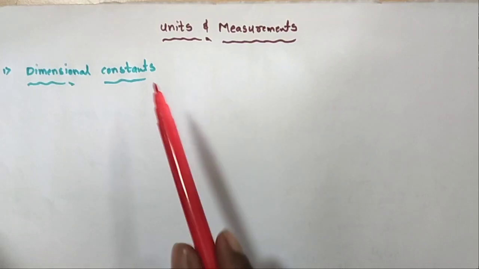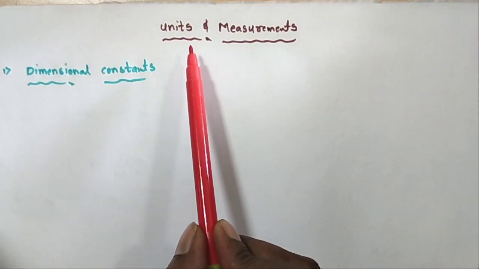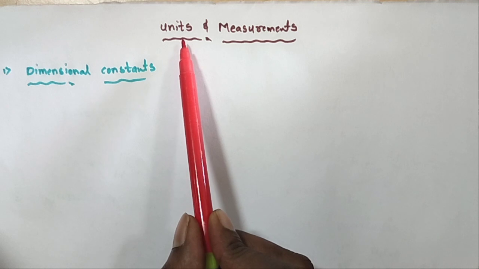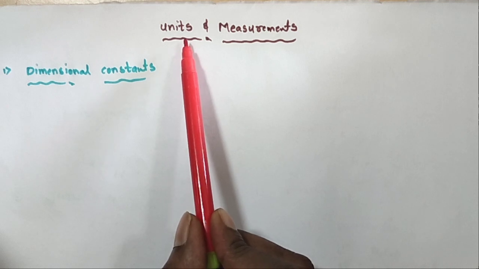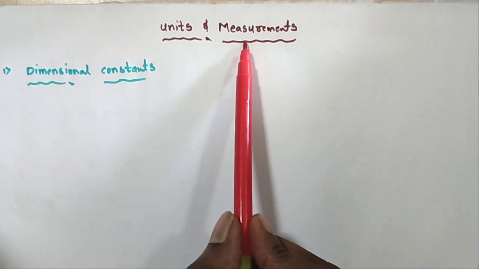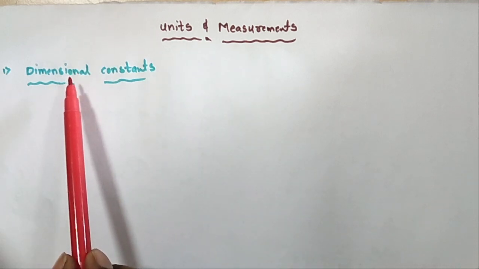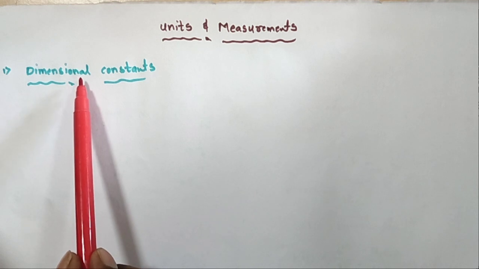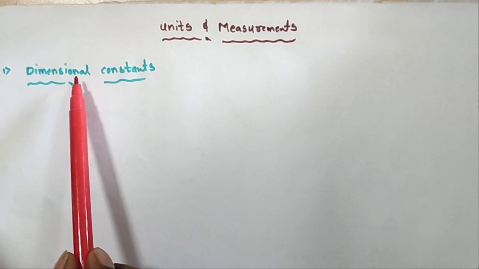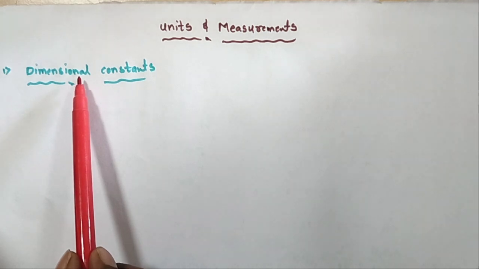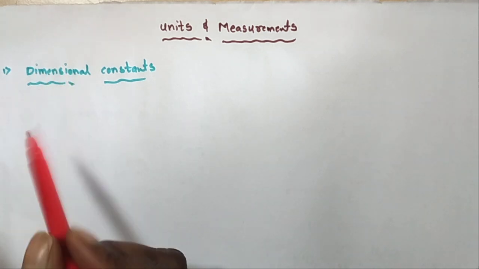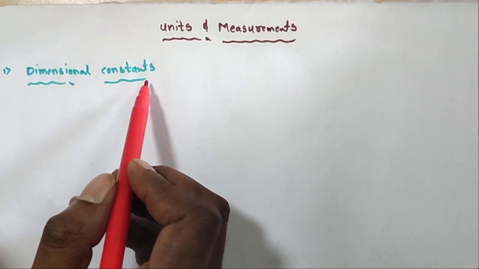Good morning students. Today I will discuss the first chapter of intermediate, the Units and Measurement chapter. This is a continuation video. In the previous video, we covered what dimensions are, what a dimensional formula is, and how to derive dimensional formulas for different types of derived quantities. Now, continuing with the dimensional constant.